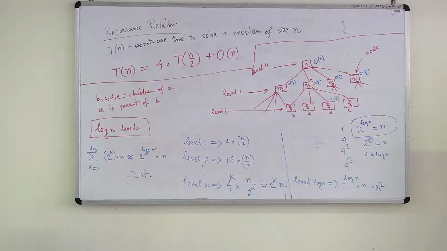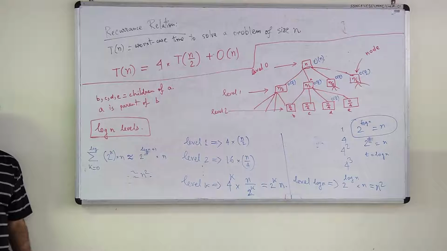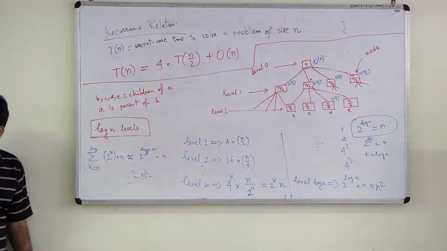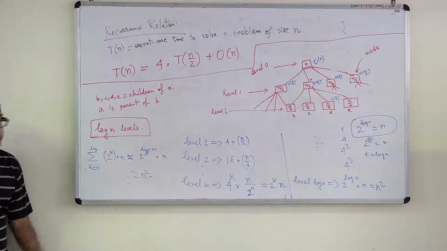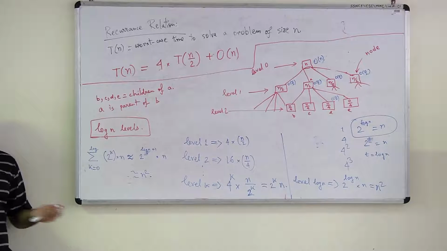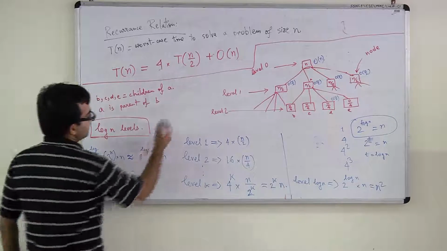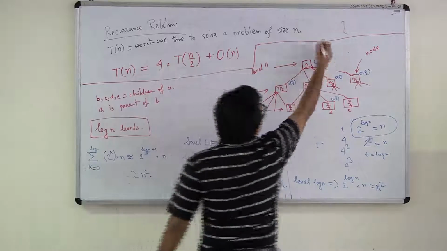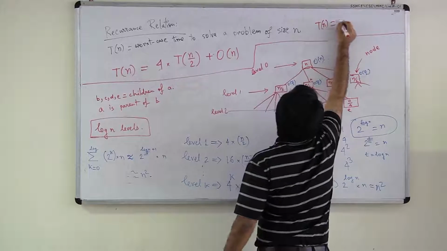So what is the total running time of this algorithm? Anyone? What is the total running time of the algorithm for integer multiplication that we just discussed? Big O of n square. This is the total running time. So what we just discovered was that Tn is equal to big O of n square.